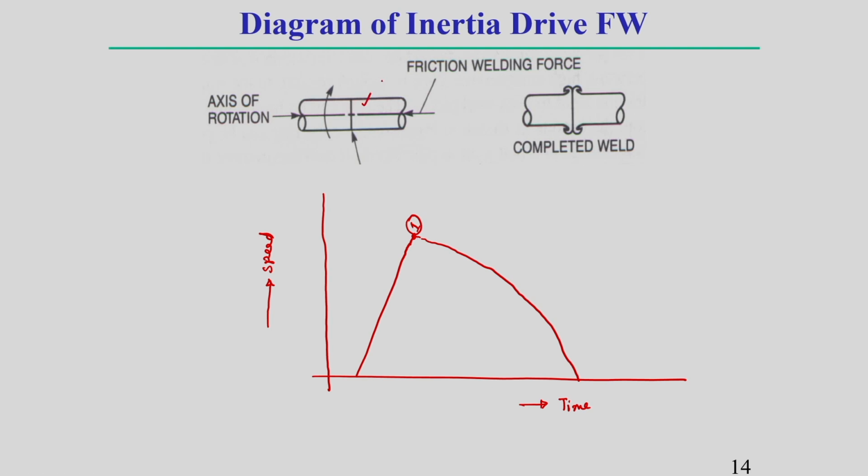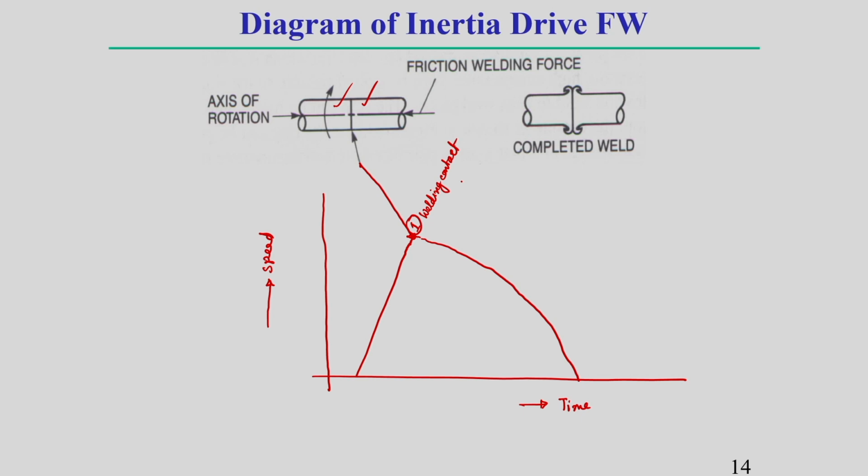Here you see, let this be one workpiece, and this another workpiece. The rotating workpiece makes contact with the other at this location 1. That means first of all we have to detach the workpiece from the motor, and after that we have to make contact with the other workpiece. This is generally called the welding start time. You can say welding contact time. From this time the welding is started.